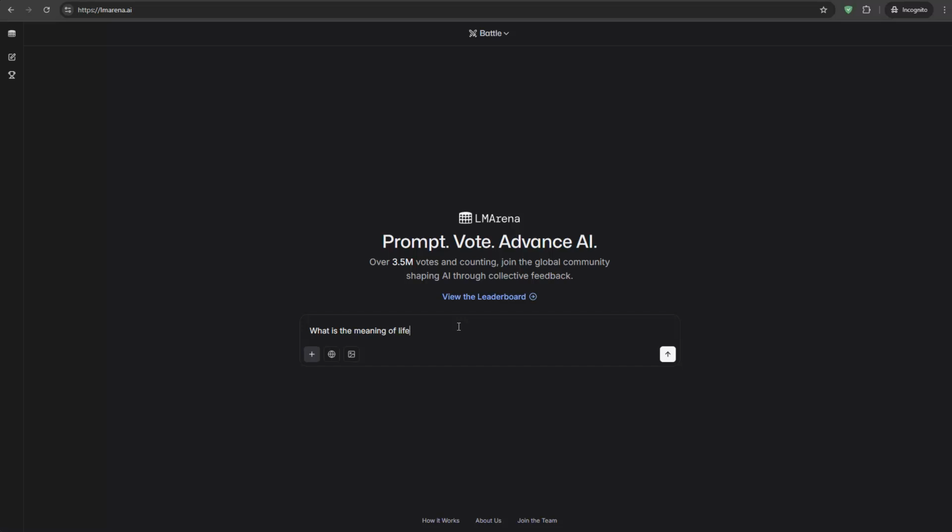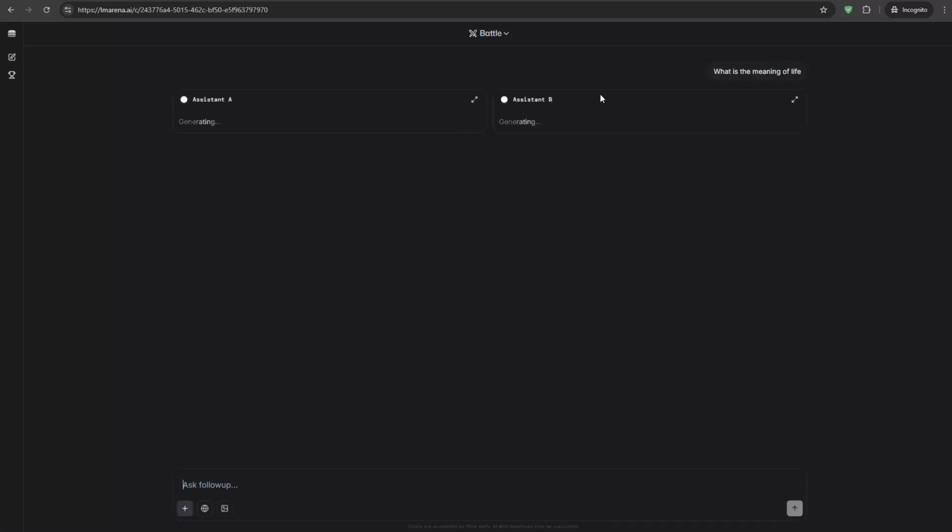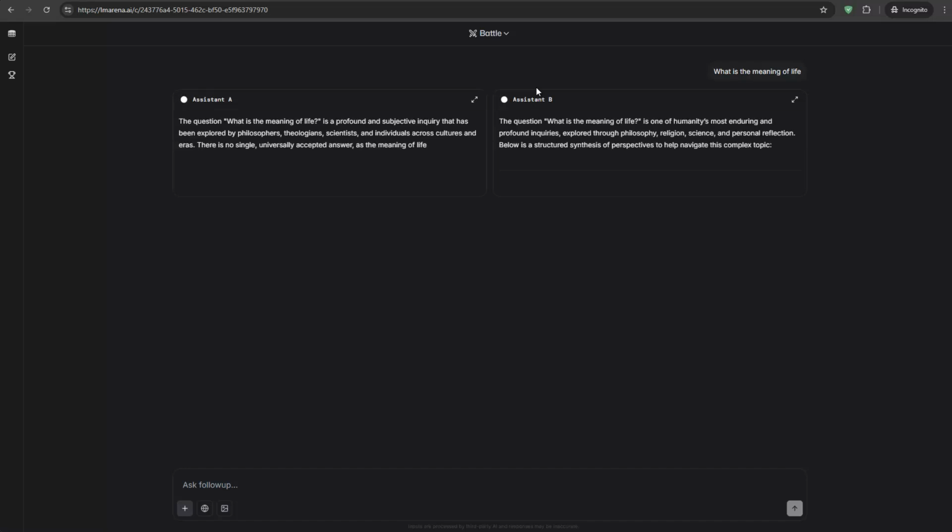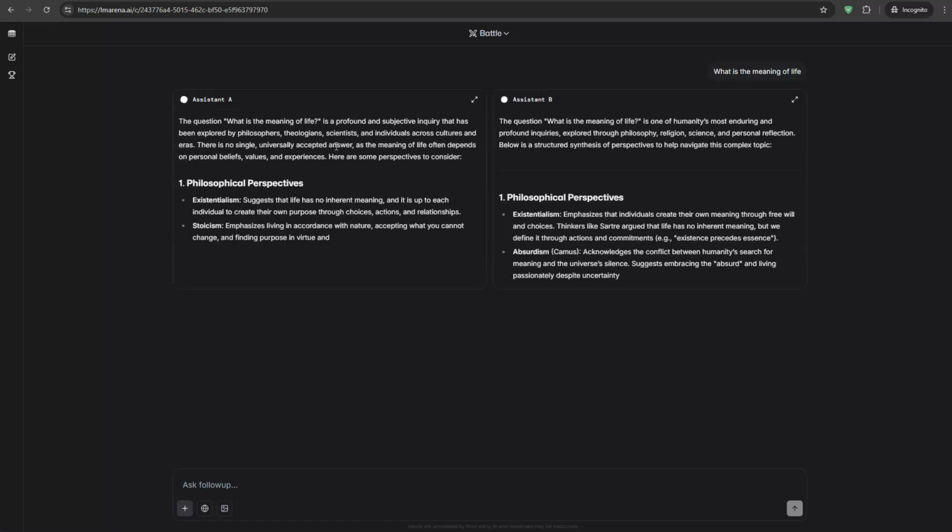And I think this is, to me at least, oftentimes the most interesting part, because here I have now two models, which is here Assistant A, Assistant B, and currently, as you can see there, they are hidden. So that just means that basically right now we do not know which model is actually Assistant A and which model is Assistant B. It could be an open source model, it could also be one of the big providers, so it could be an Anthropic model or a Google model or also an OpenAI model. So now we can see the response and get started here.